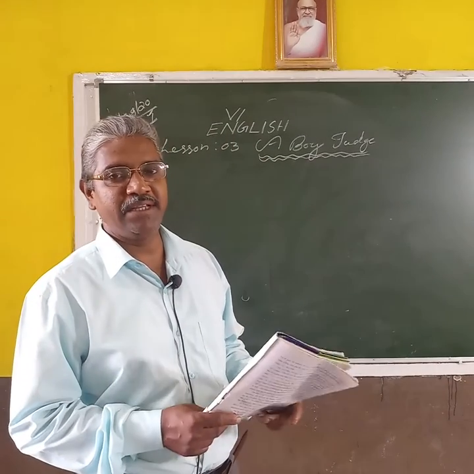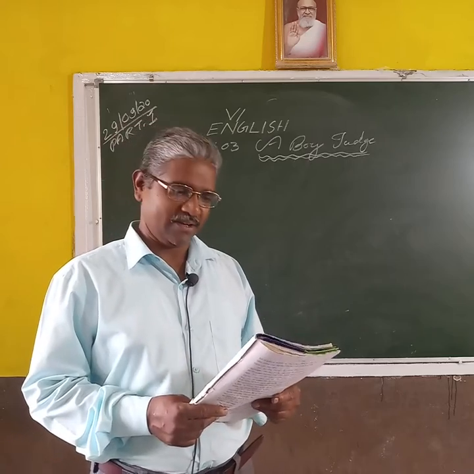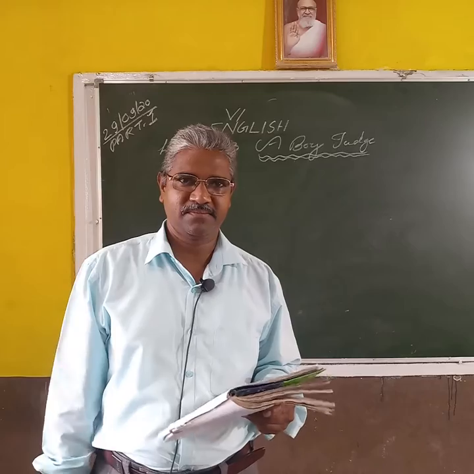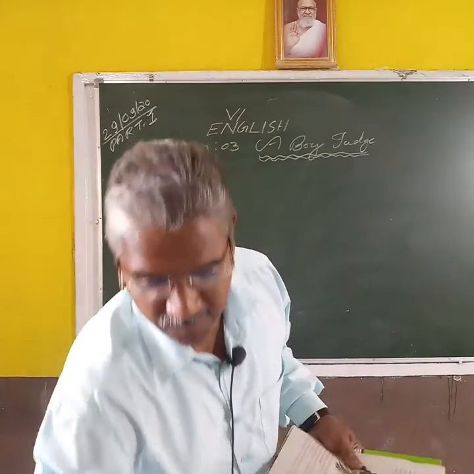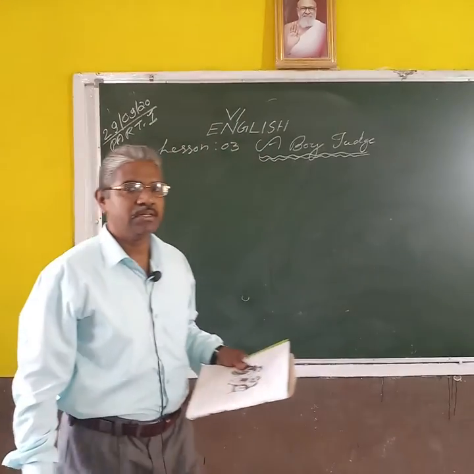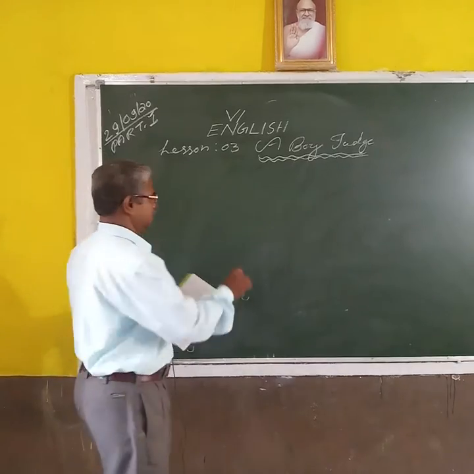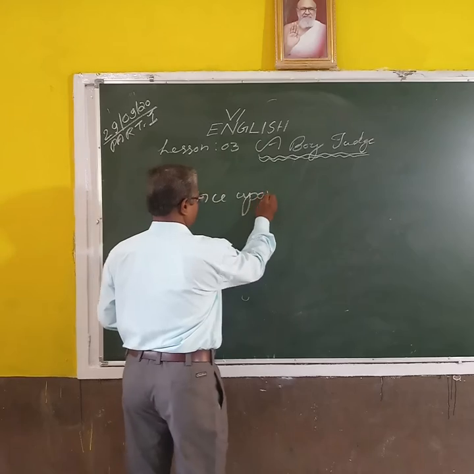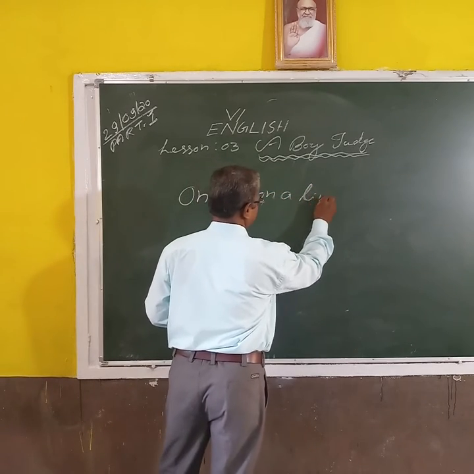Do you understand the meaning of the story? Okay, but I will explain. Once upon a time: in English literature or stories, every story begins with this sentence. One is once upon a time.